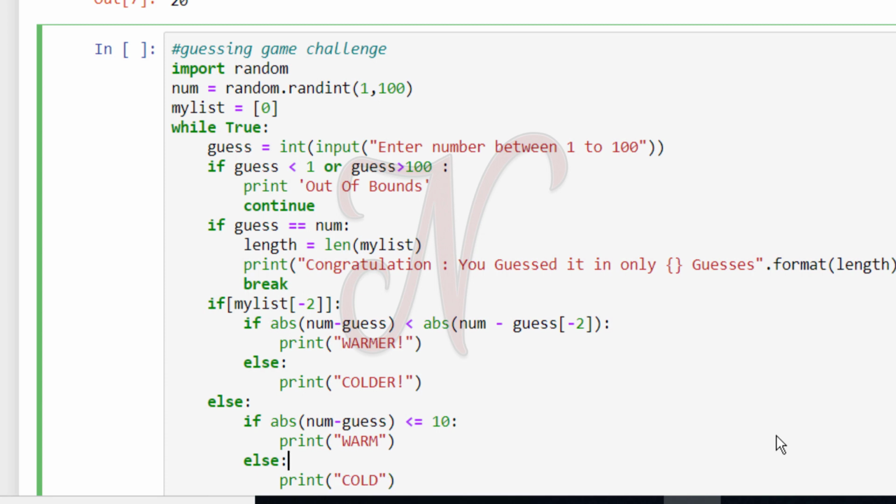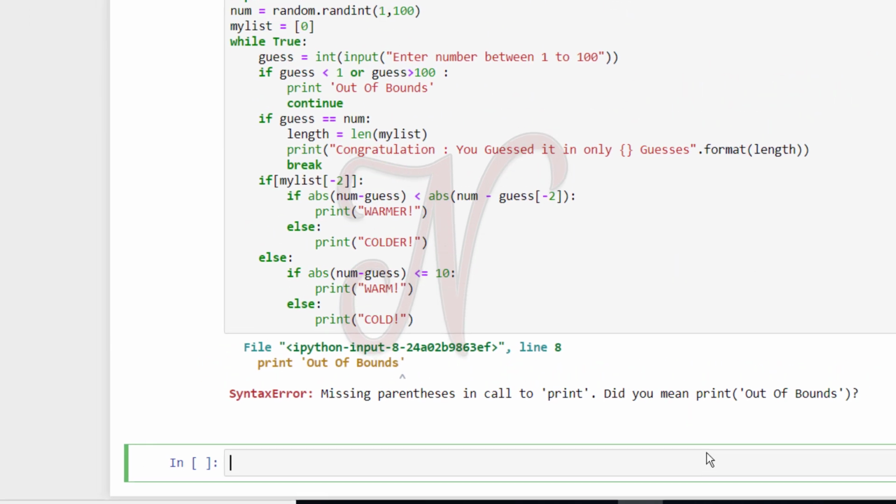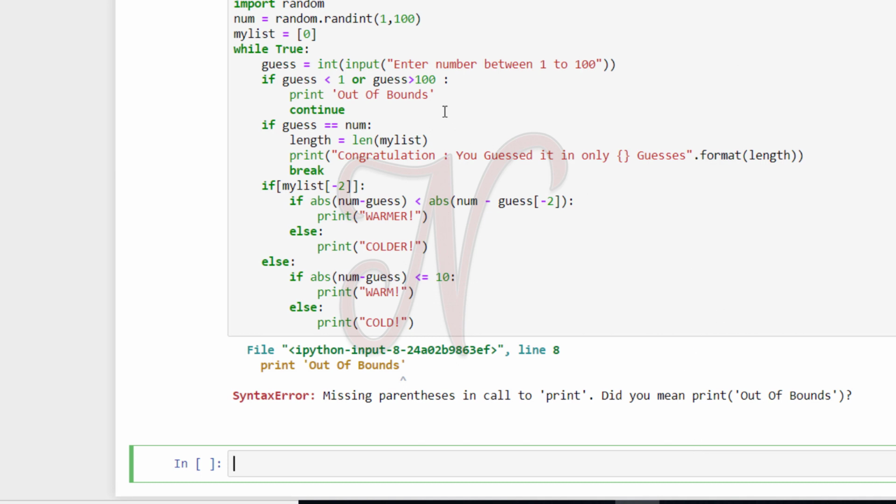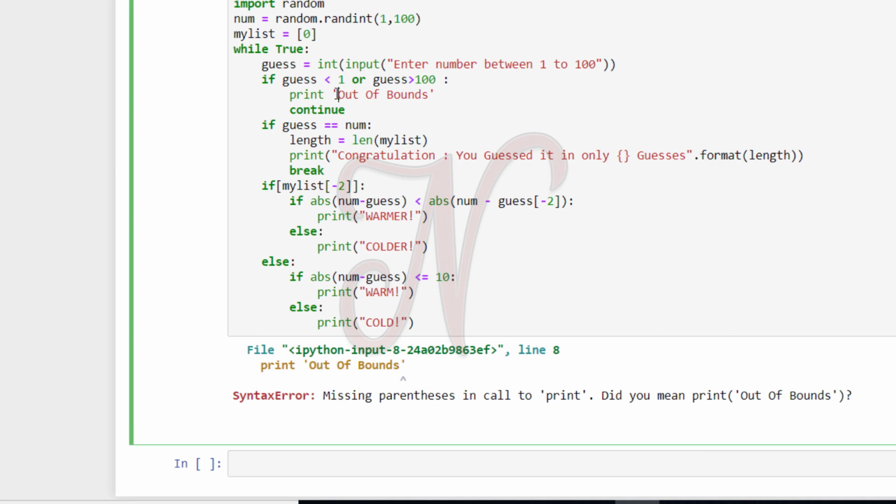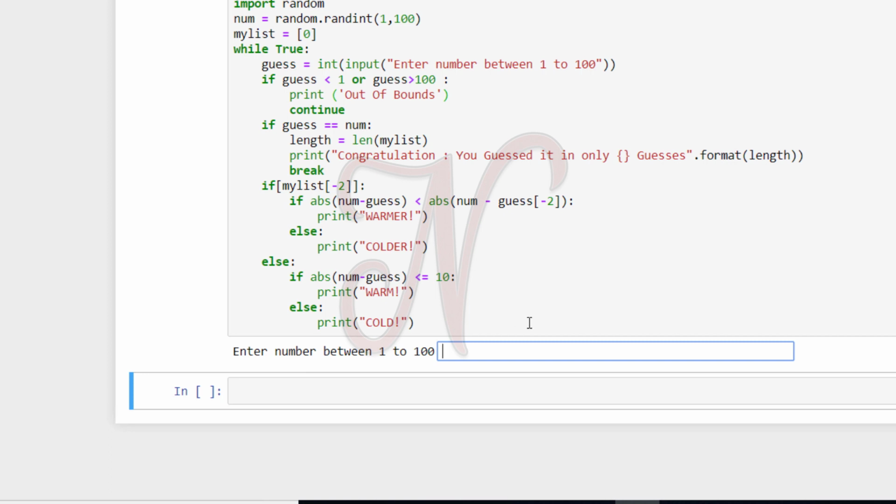Okay, so see here, we run this code. Out of bounds, so this is the print function. Use the bracket. Okay, so enter number in between 1 to 100. So my first number is 50.